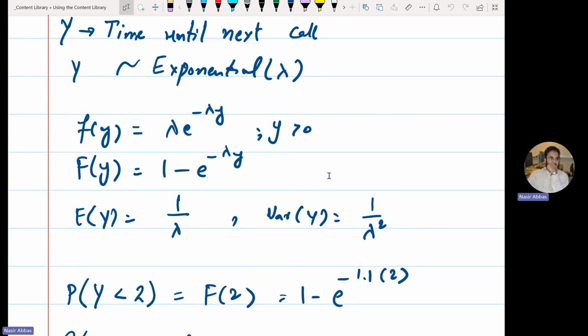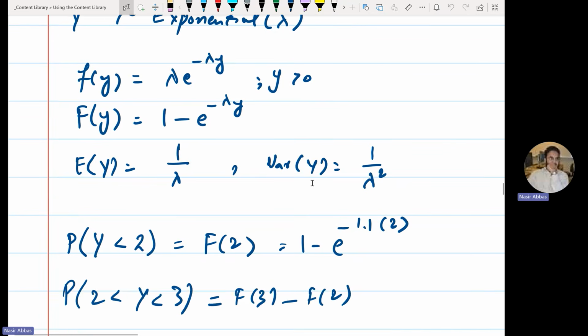Once you are sure that the question is about exponential distribution, there is only one parameter, which is lambda. It is the same lambda that we used in Poisson distribution, the average number of successes per unit, exactly the same lambda. So the second thing you need to identify from the question is what this lambda is. Once you have the exponential distribution and lambda, it is just plug in. You just plug in the values in the PDF or CDF or mean or variance to get the answers.